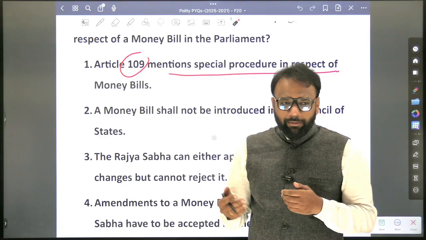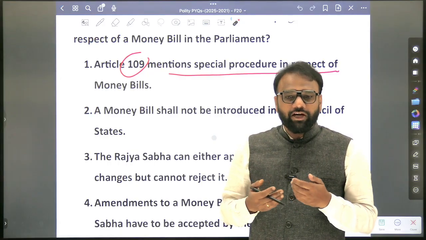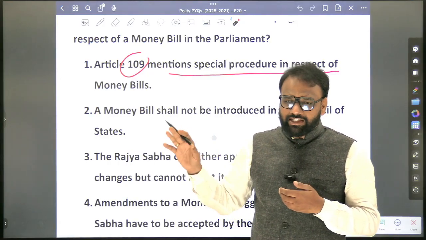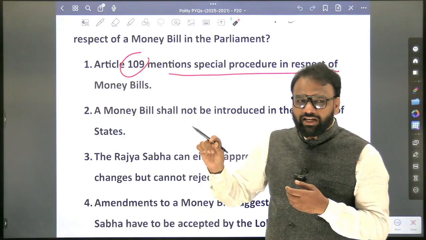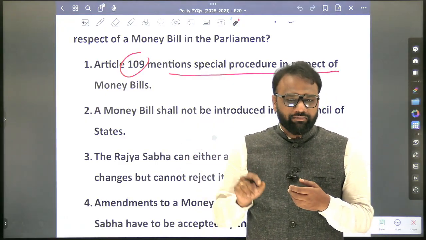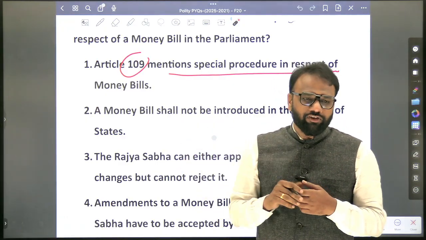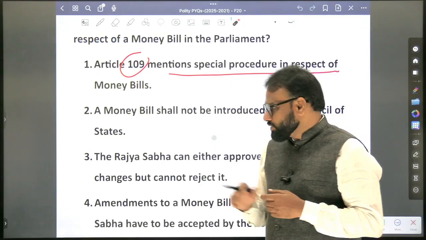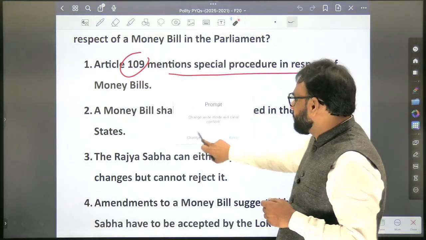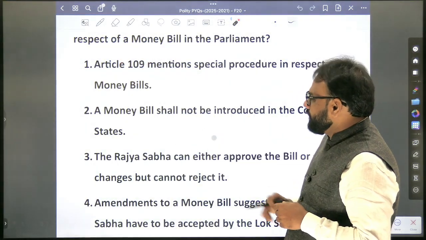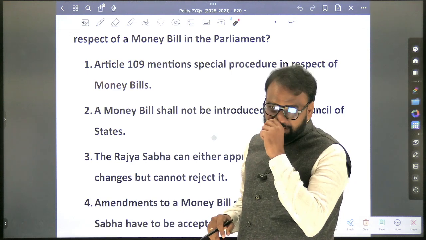So again, in the upcoming year, we cannot anticipate what kind of questions can come. So we'll take a stand and we'll assume that for the closest article, whichever they have mentioned, that statement will be right, and we'll draw the inference and proceed. So here in this case, the answer is 1, 2, and 3. Now similarly, which are the other important articles that we generally focus on?